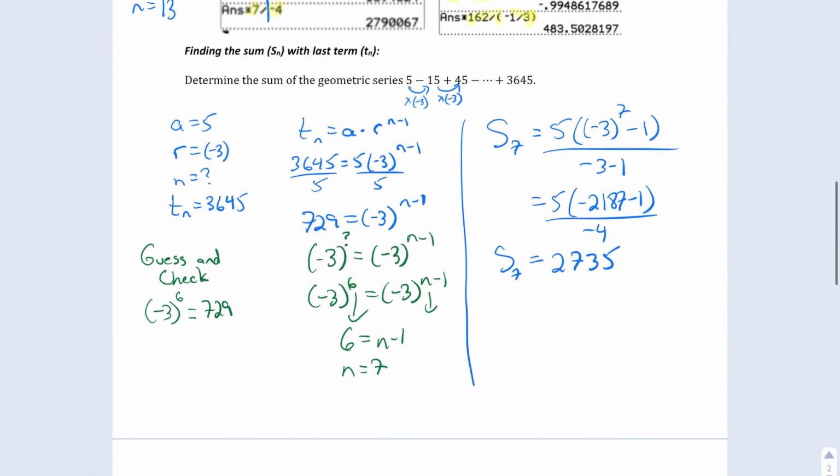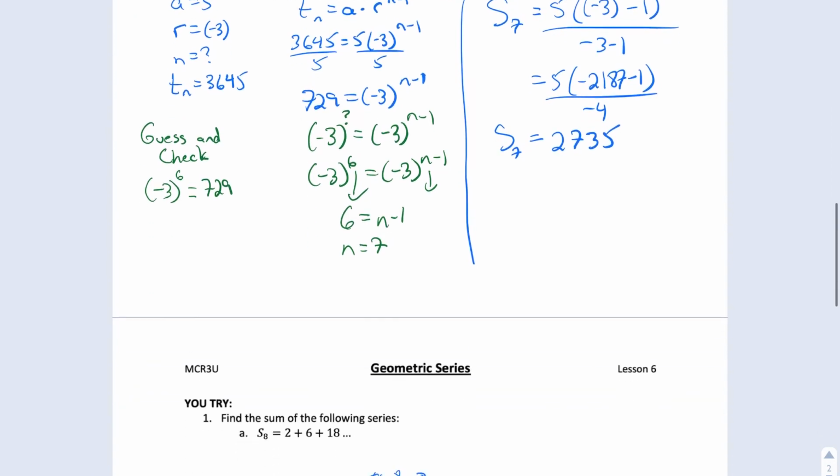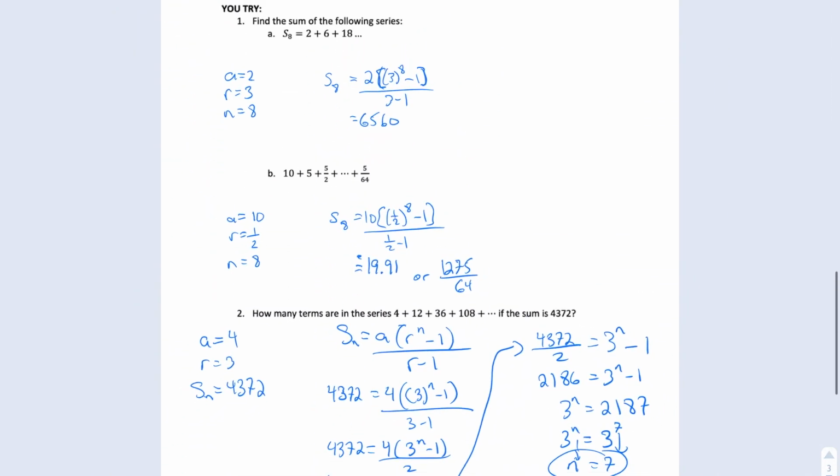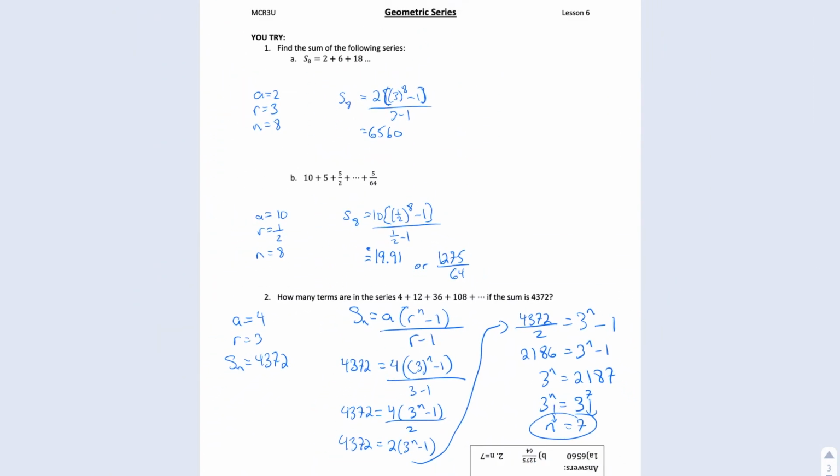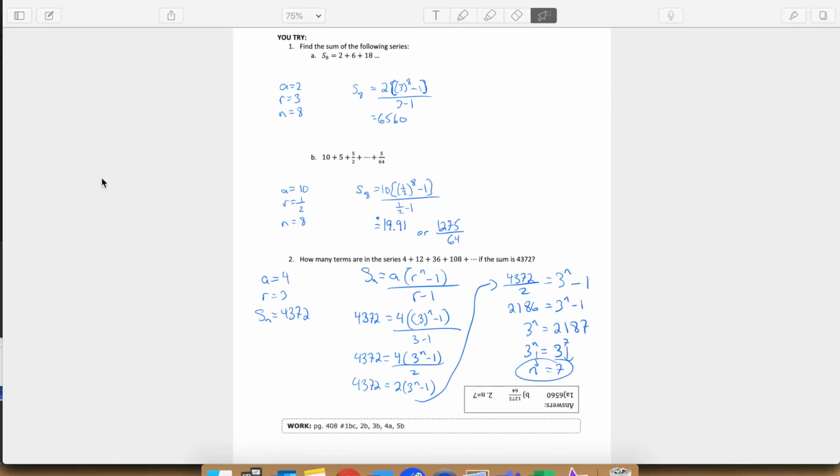Again, we're going to end up with a negative divided by a negative. So the sum of 7 terms in this case is 2,735. And we're done. So not too bad. You can try the U-try part. It's pretty similar. I'll just scroll onto that page, and then if you want, you can pause the video.